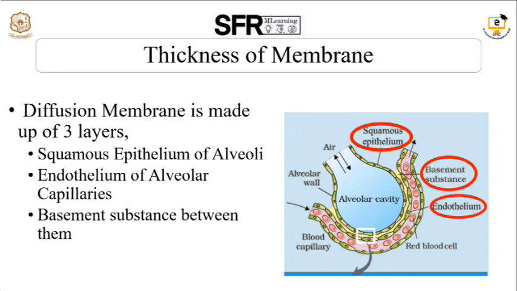To maintain the epithelial cells in good condition, we require vitamin A. If a person is deficient in vitamin A, the epithelial cells in the lungs will be greatly damaged. So these are the four important factors which maintain the gaseous exchange.